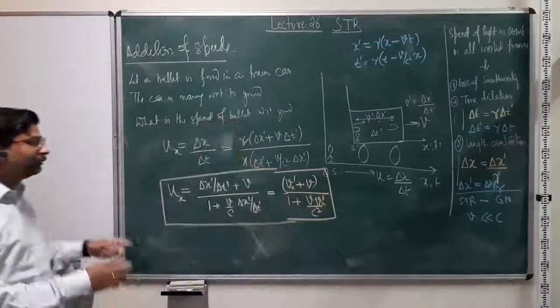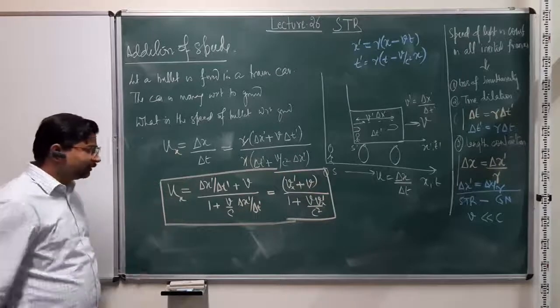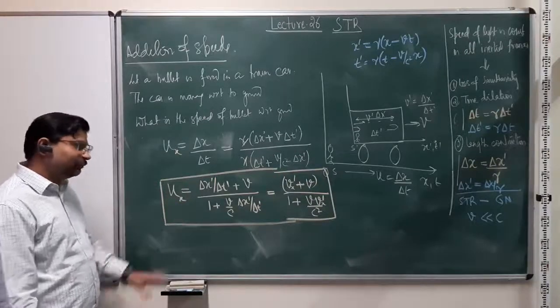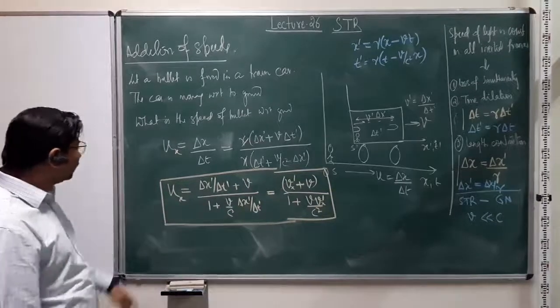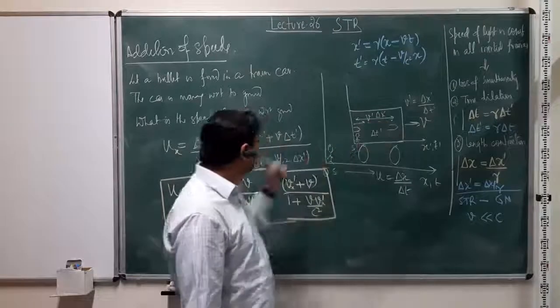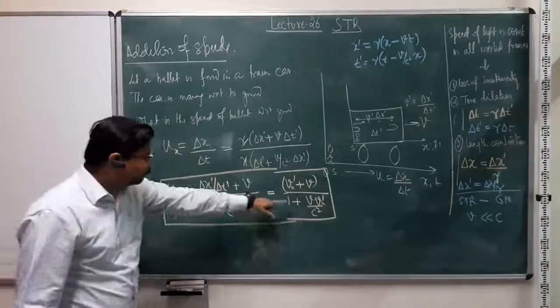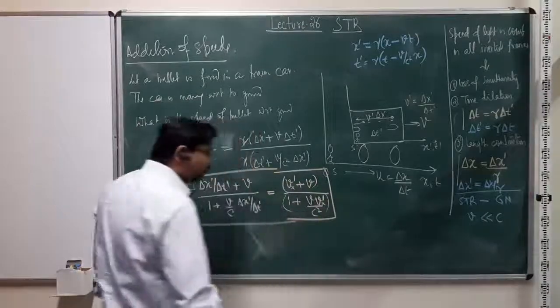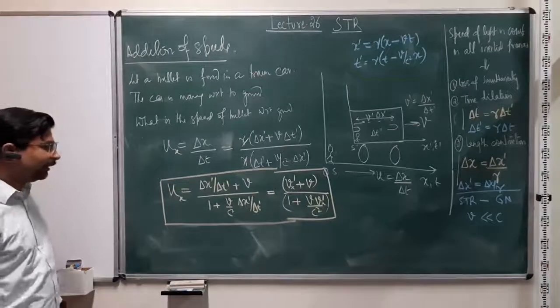right? But if the things are happening in a single dimension, then actually we don't have to worry about this subscript, and everything makes rather obvious sense. Okay, so this is how we add the velocities when they are moving in the same direction, which was the same as writing v plus v, right? Divided by this factor, which comes because the measurement of time, the concept of time itself, is different in different frames.